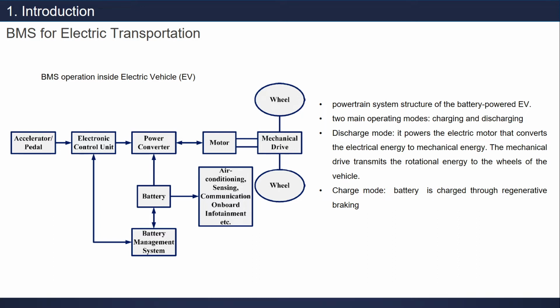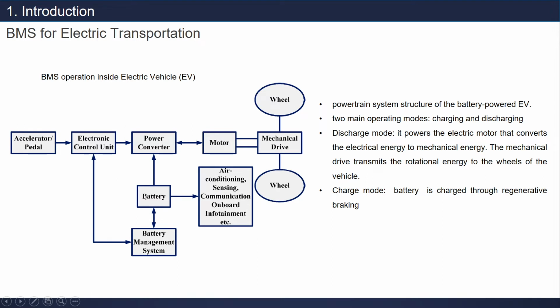In this slide is BMS for electric transportation. If we use the BMS on the electric vehicle, or EV, we have the accelerator here and the electronic control unit which will decide the whole system. It will be controlled by the electronic control unit actually, but somehow we need to consider the battery health. Then in the modern EV we need to connect the electronic control unit to the BMS here.